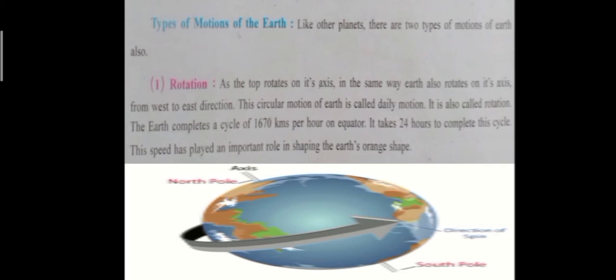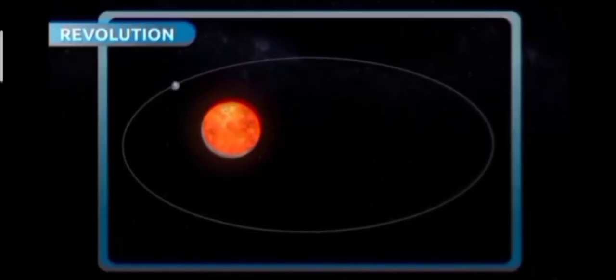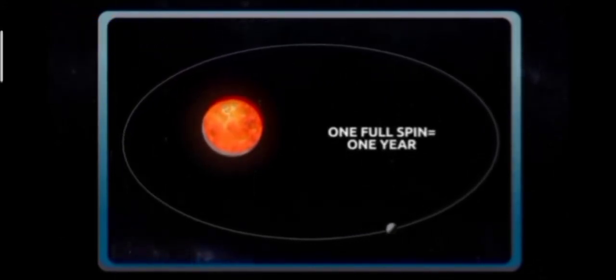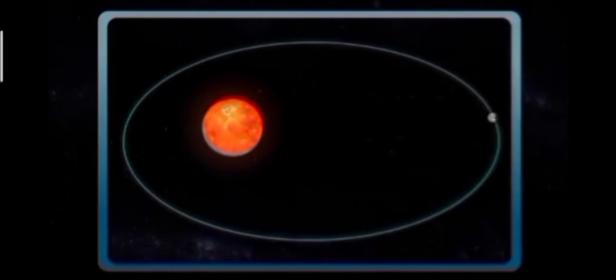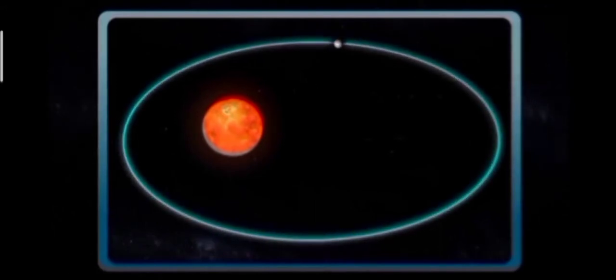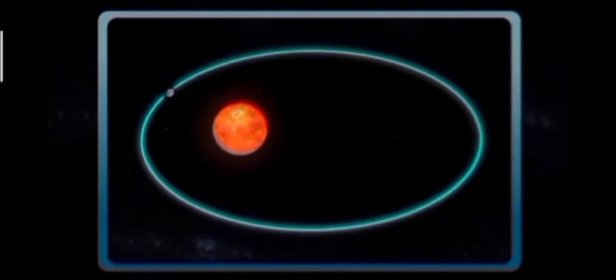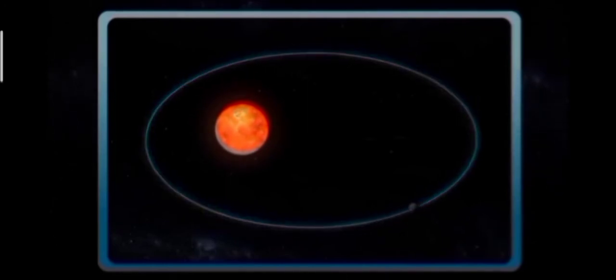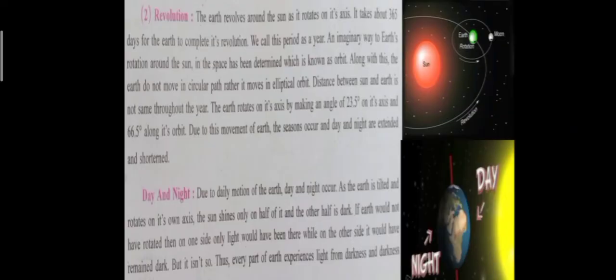Let's learn about revolution. The movement of the earth around the sun is called revolution. The earth takes one whole year to go around the sun. Before, people used to think that the orbit of the earth around the sun was circular, but they weren't right. As you can see, here the orbit is elliptical. It takes 365 days and 6 hours for the earth to complete its revolution. This period is called a year.